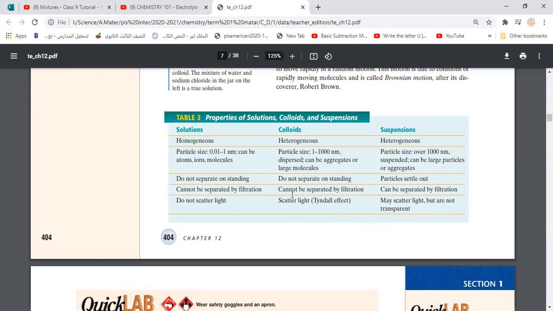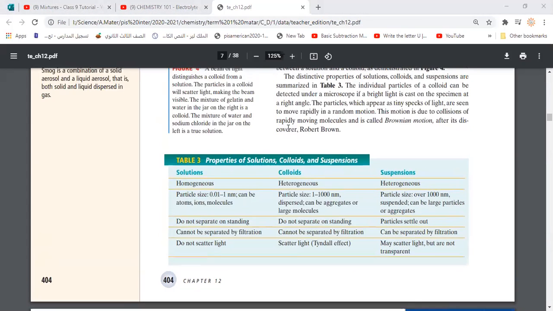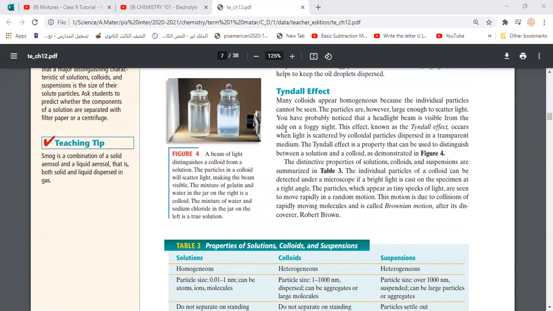So here we find the difference between solution, colloid, and suspension. Any hard point regarding the properties of any one of these? Is there anything that is not clear? No. Okay, so we pause here.